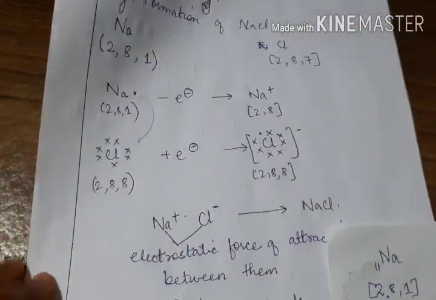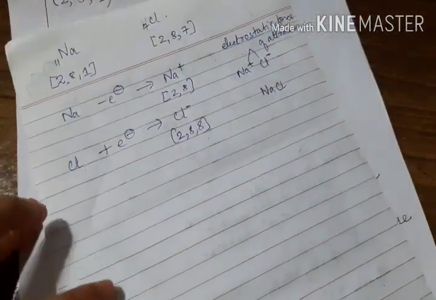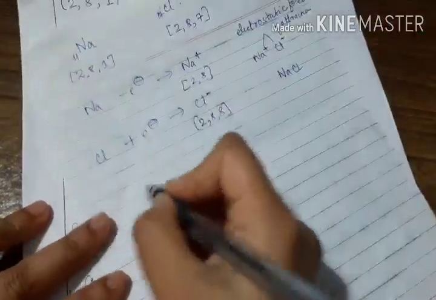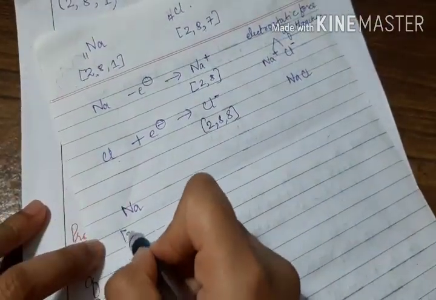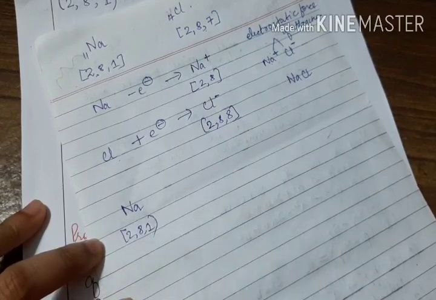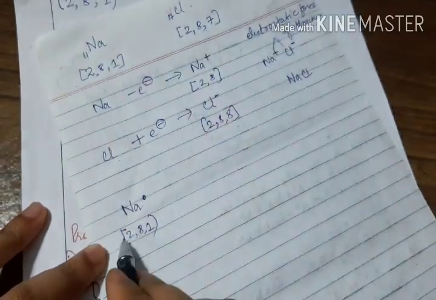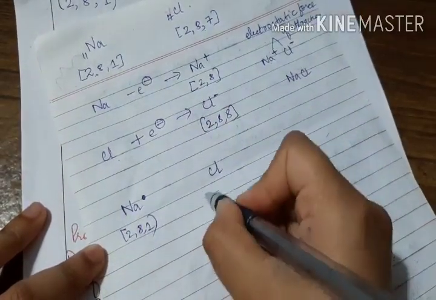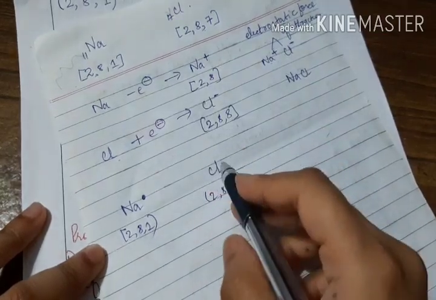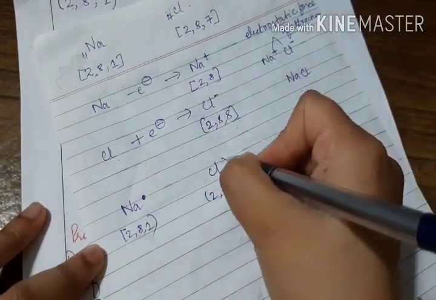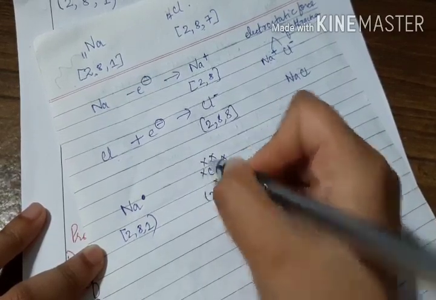Now let's try to write this formation of NaCl by electron dot structure. How do we do it? Na has 2, 8, 1 electrons, so its electron dot structure would be Na dot, 1 electron in the valence shell. Chlorine is 2, 8, 7. Valence shell 7, so 7 dots, or crosses also we can use. I'll use cross. 1, 2, 3, 4, 5, 6 and 7.